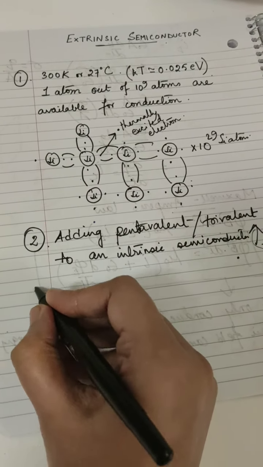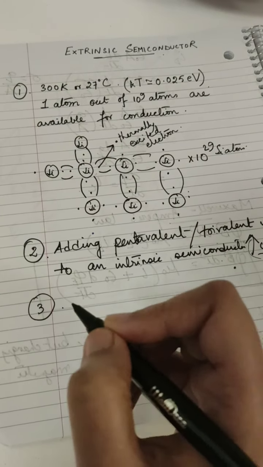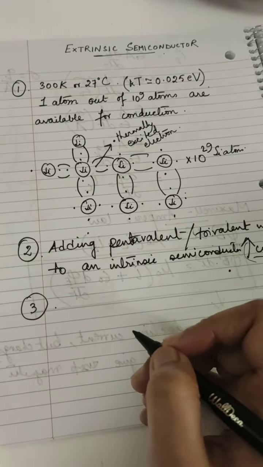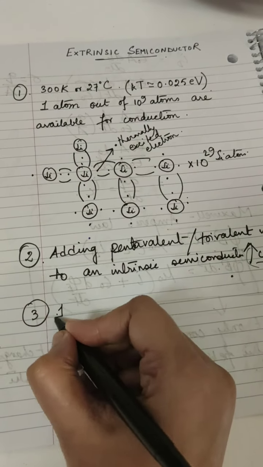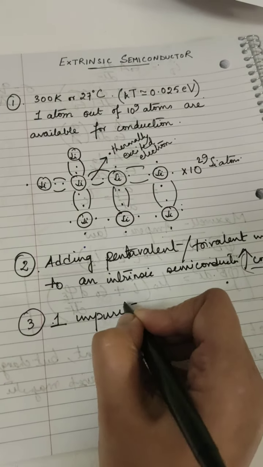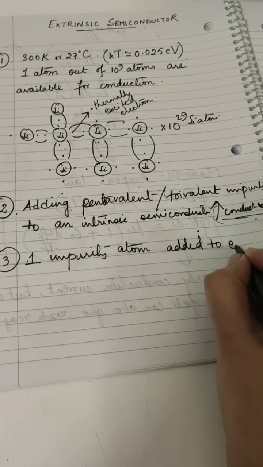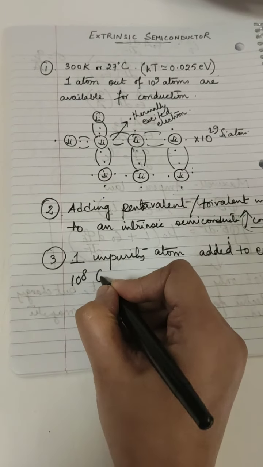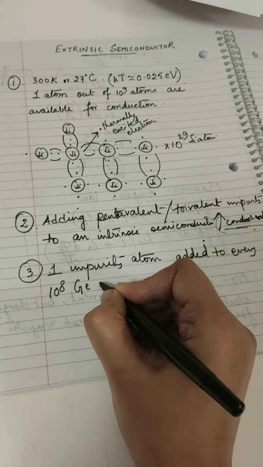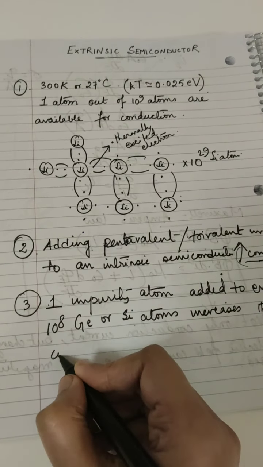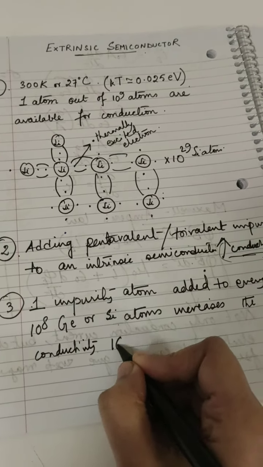Now how is it increased? One impurity atom added to every 10 to the power 8 germanium or silicon atoms increases the conductivity 16 times.